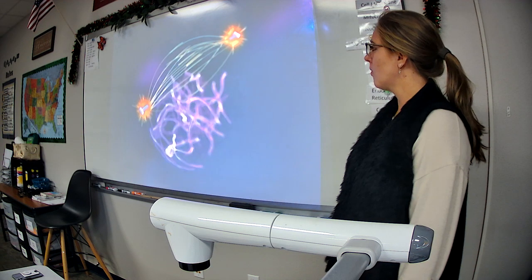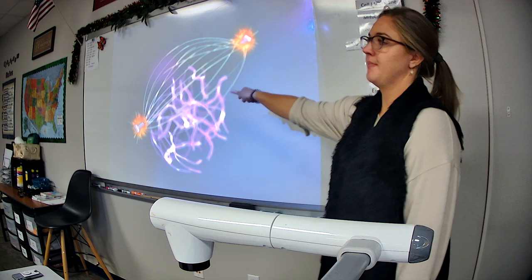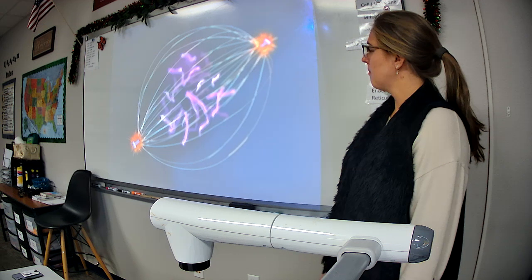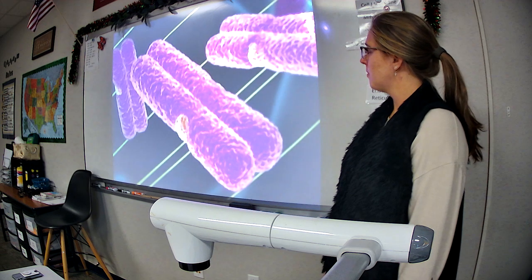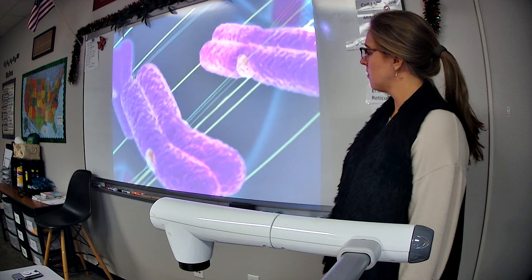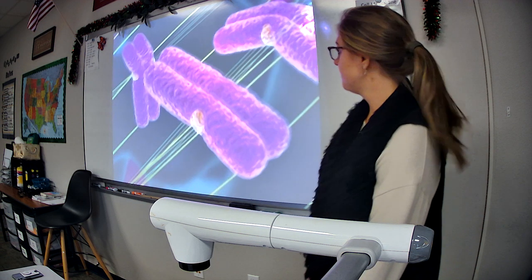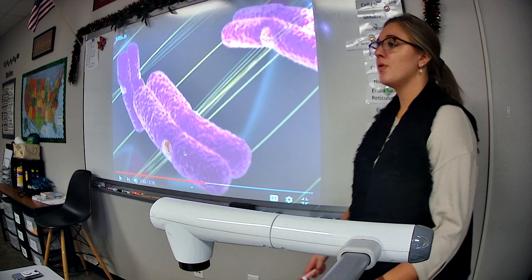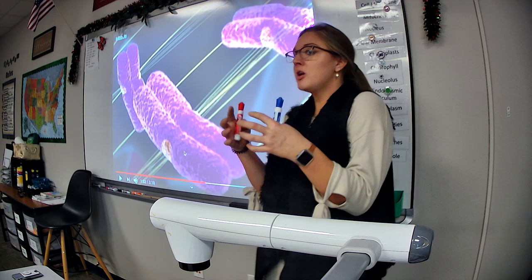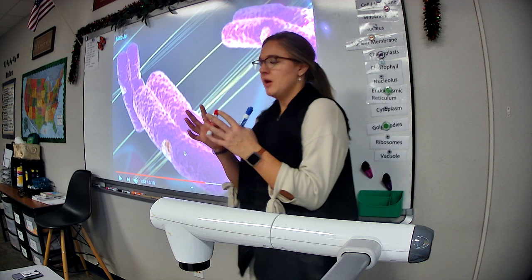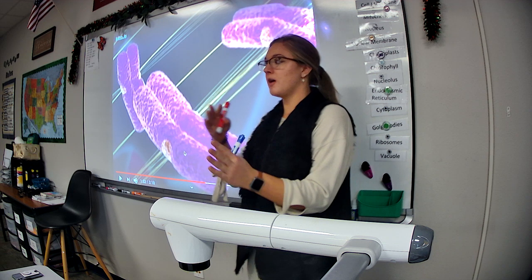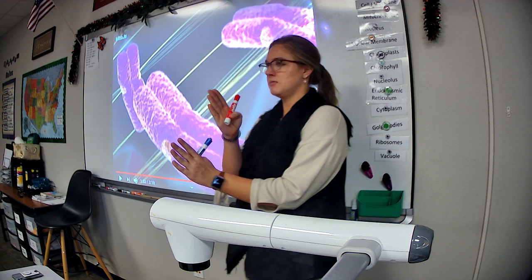The nuclear envelope breaks up. There's lots of them. The array of spindle microtubules is now extensive, and the chromosomes are fully condensed. Spindle fibers from each pole attach to protein structures located at the centromere of each sister chromatid. So the chromosomes kind of attach to those strings, basically, and now you're going to see some tug of war, basically. The chromosomes kind of wiggle back and forth until they calm down, and eventually they all line up in the center like this. Okay?